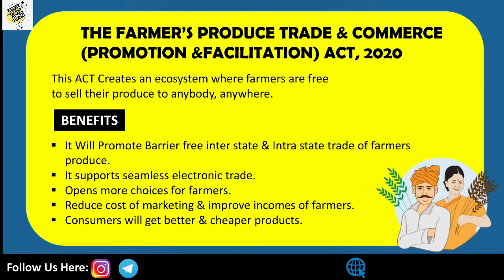So it seems very beneficial for farmers because in this way they can earn more revenue and do not have to spend more of their earnings on marketing, and it also improves their income.